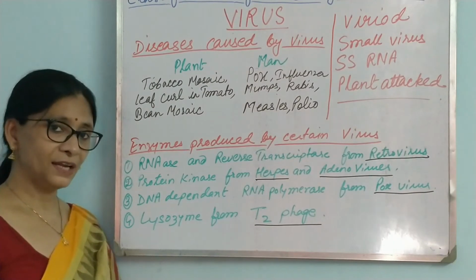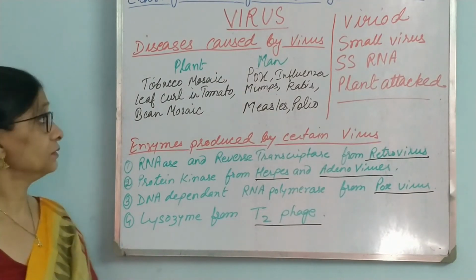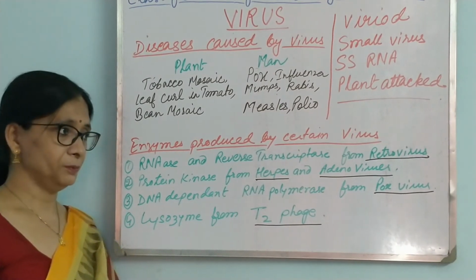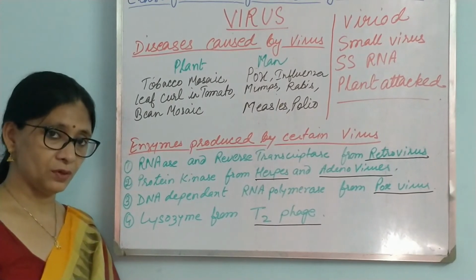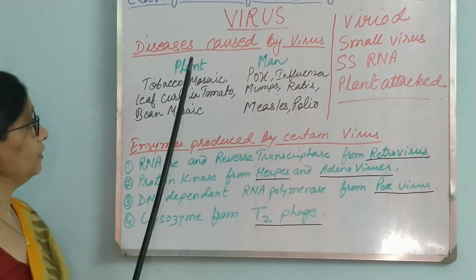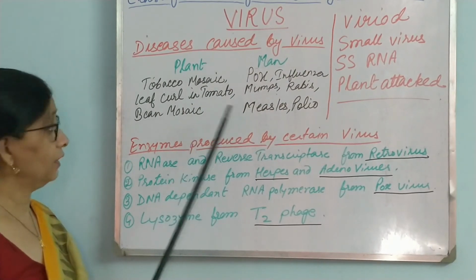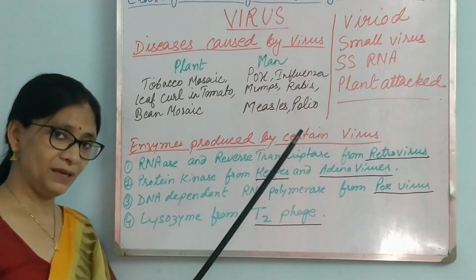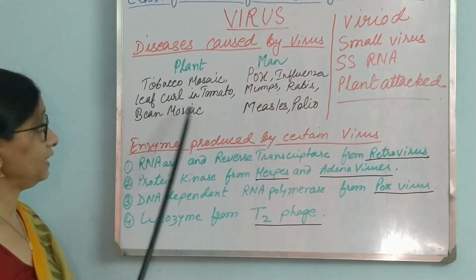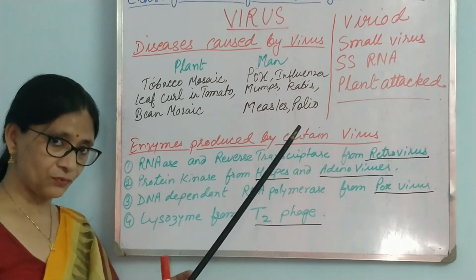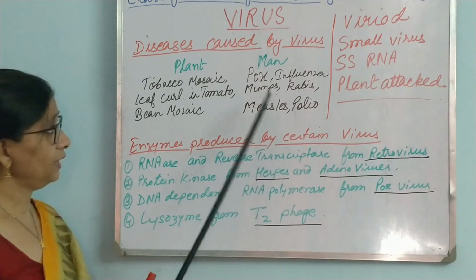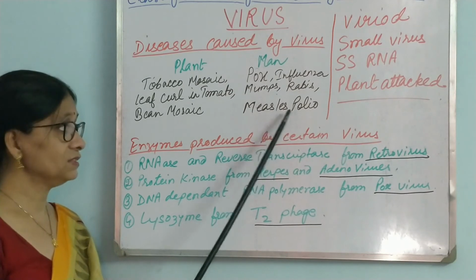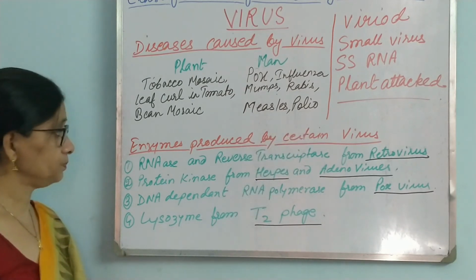Now we have come to the last slide of virus. Here we are just about to see some of the diseases caused by virus and the importance of some viruses in producing enzymes. So let us see diseases caused by virus. In plants, tobacco mosaic virus, bean mosaic virus, there are mosaic viruses seen in many plants. All these are caused by virus. Then leaf curl in tomato, sometimes we see leaves get curled, that is because of virus. In man, pox, influenza, mumps, rabies, measles, polio, all these are caused by virus.